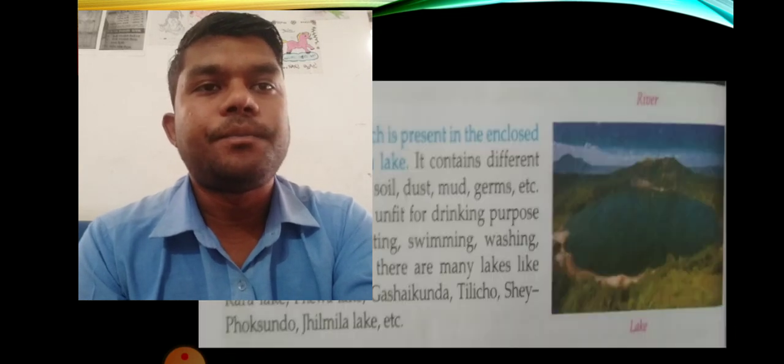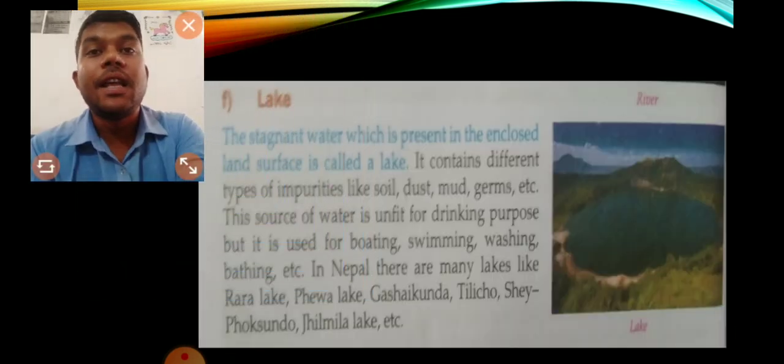Once again I'll remind you, we are discussing the different kinds of land structure, the structure of the earth. In the earth there are different kinds of land mass, and they are named in different ways based on their appearance. We have discussed the plain lands, hills and mountains, also valley, plateau, river. Further today we'll discuss some more topics, that is about the lakes.